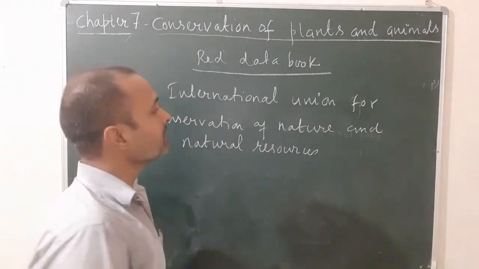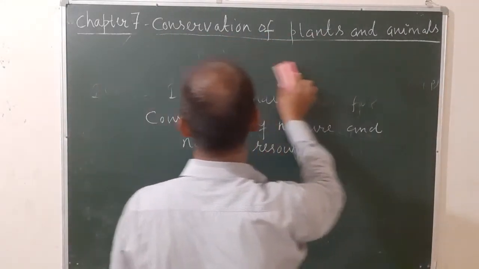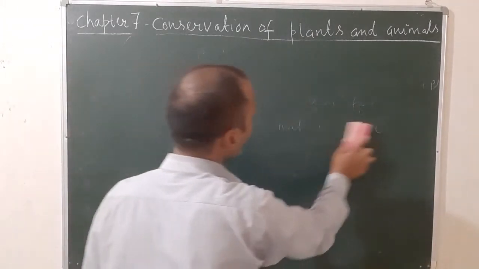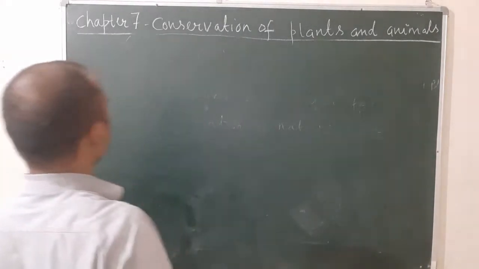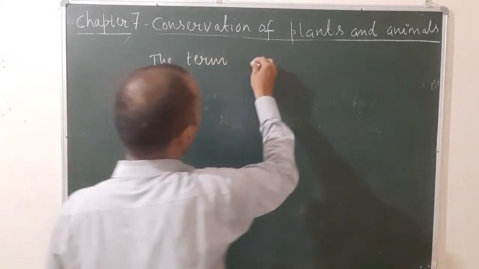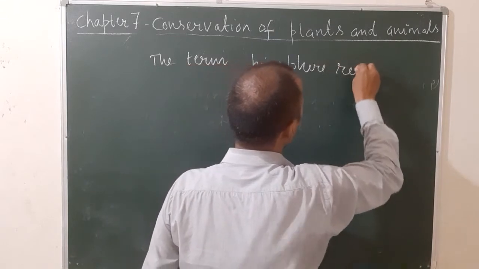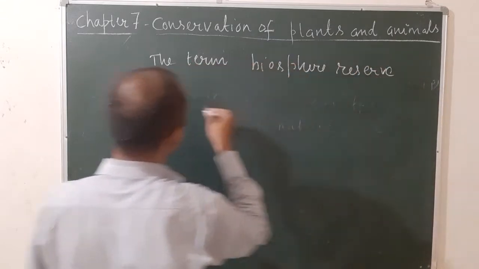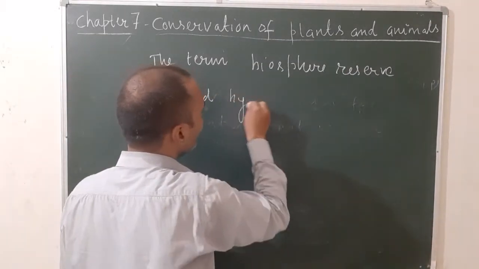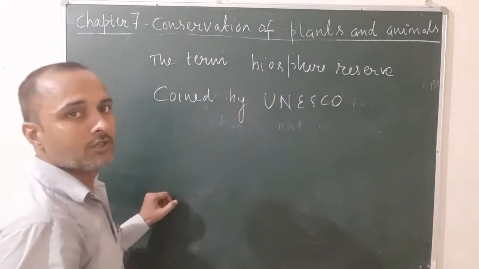The third one is, what is migration? But before migration, you have to know who gave the term biosphere reserve. The term biosphere reserve was coined by UNESCO. You have to know the full form of UNESCO.